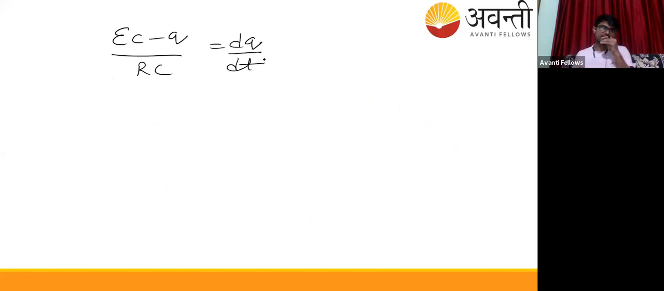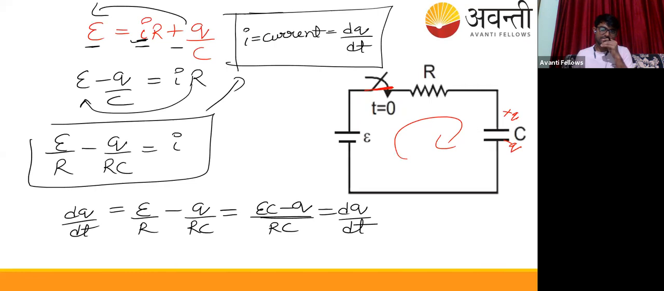Okay, students, I hope you understood this up to this point. Text me yes or no: did you understand this equation, (EC - q)/RC = dq/dt? Text me, students, yes or no. Soon I'm going to derive this formula, and I'll ask one question, and then we'll have an NPS.